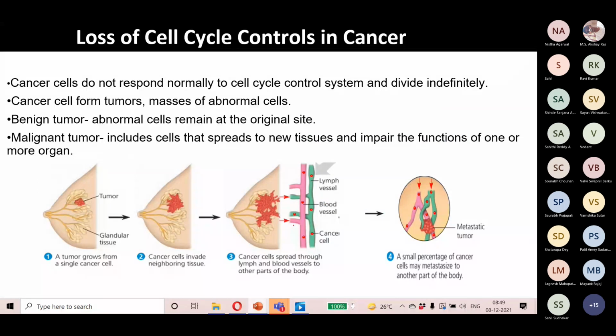So what happens if cell cycle loses its checkpoint? Sorry to just interrupt you, but Yeah. someone asked a very basic question. I think we should answer this before we proceed forward.